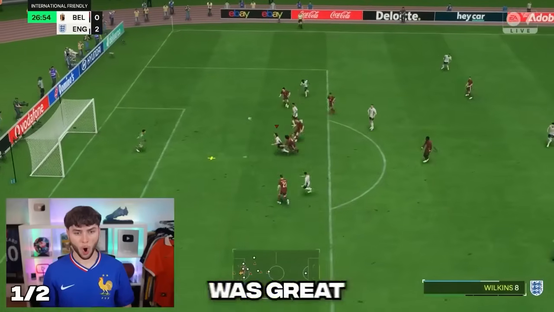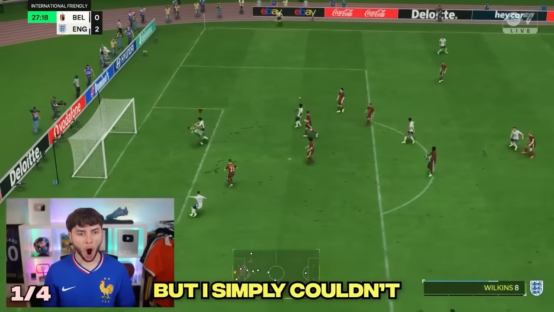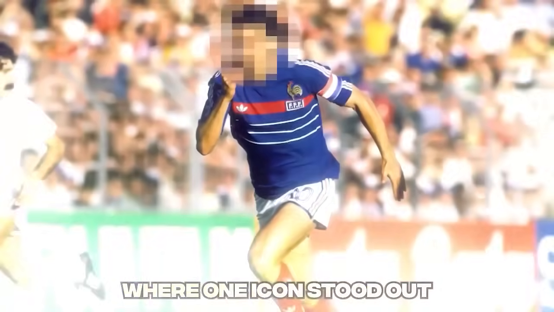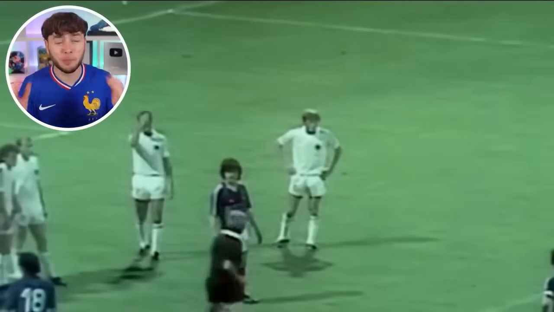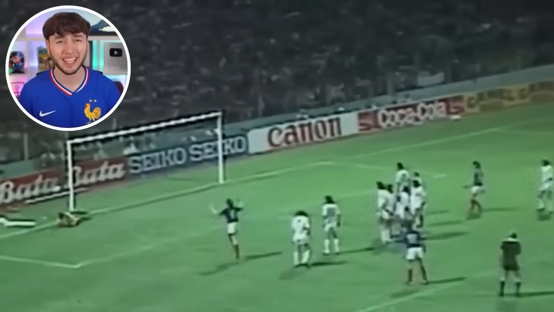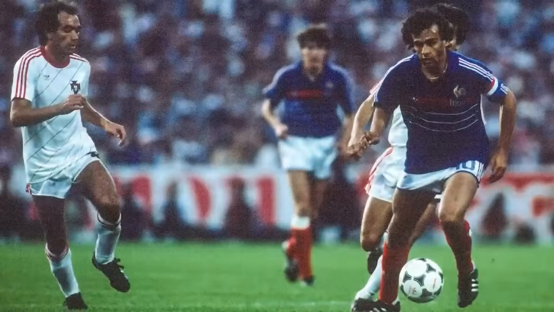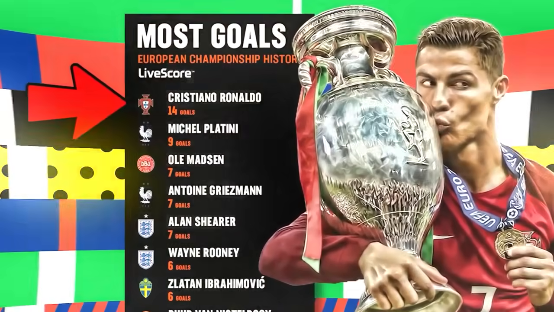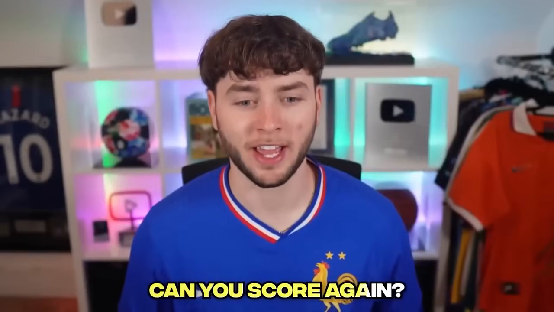Although our second try was great, I still had three more attempts to make it. But I simply couldn't. So we're taking the second attempt and moving on to 1984, where one icon stood out. And that was this man, Platini, who scored this beautiful free kick, helping France win the Euros. And by the way, this was his ninth goal, which is the record number of goals in any European competition, until Ronaldo beat it with 14 goals. All right, Platini, this is exactly where you scored it. Can you score it again?